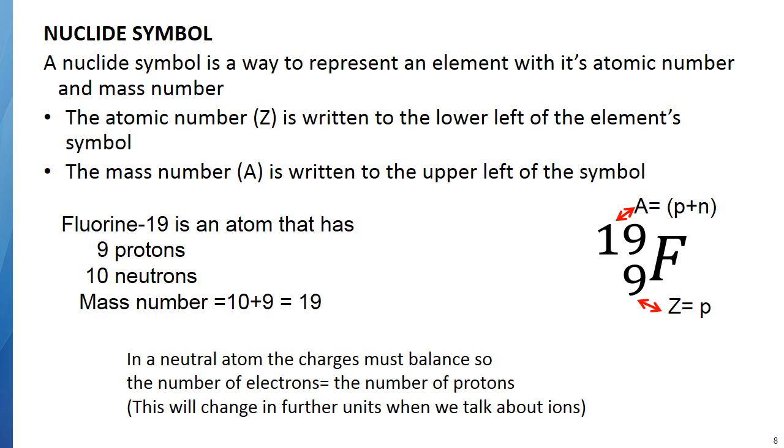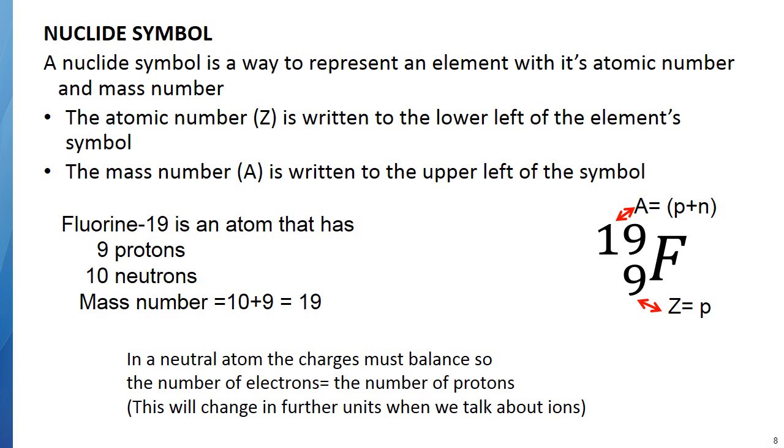So here's another way that we can represent an atom. It's called a nuclide symbol. What we do is we write the symbol of the element. Then to the left on the bottom, we write the atomic number, which is Z, or the number of protons. And then the top number to the left of the symbol will be the mass number, which is equal to the total protons plus neutrons. So in the case of fluorine that we've just been talking about, F is the symbol for fluorine. Fluorine has 9 protons, so we put a 9 to the bottom left. Fluorine has 9 protons and 10 neutrons, so the total mass number is 19.